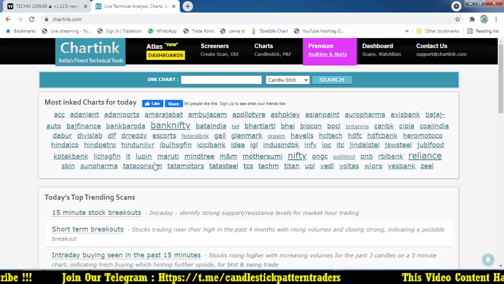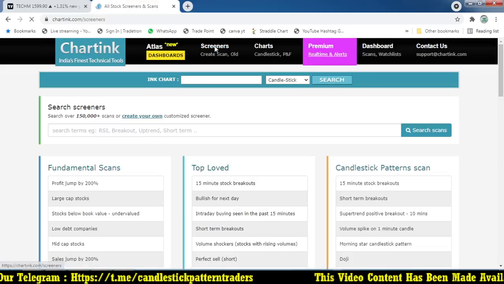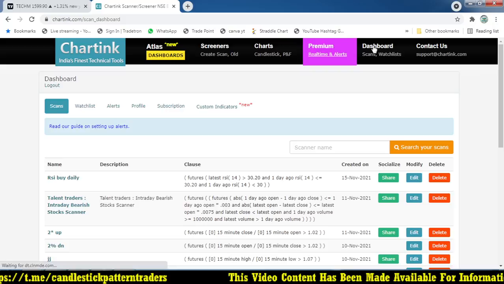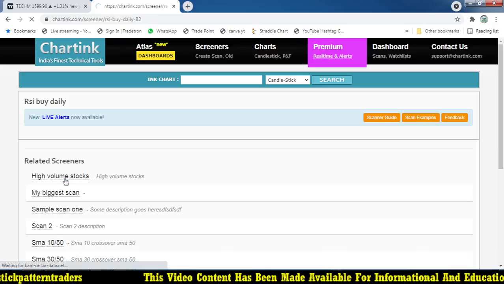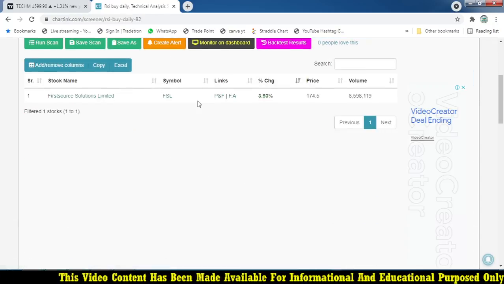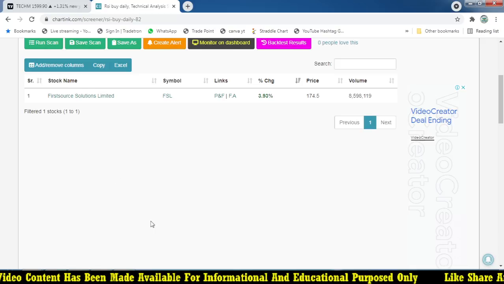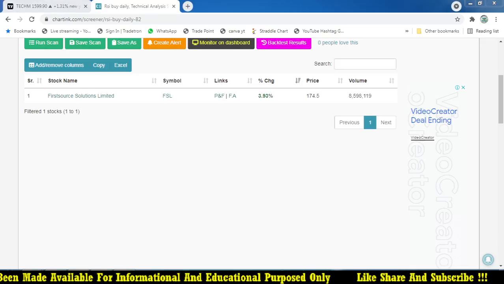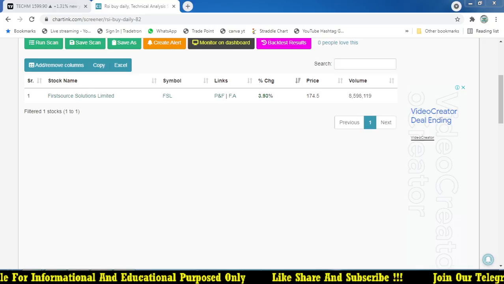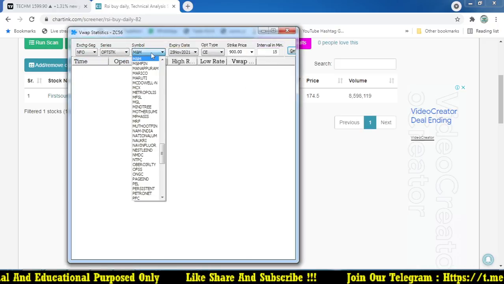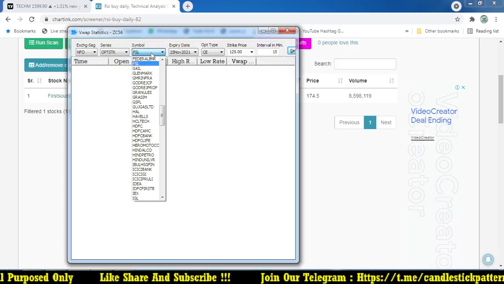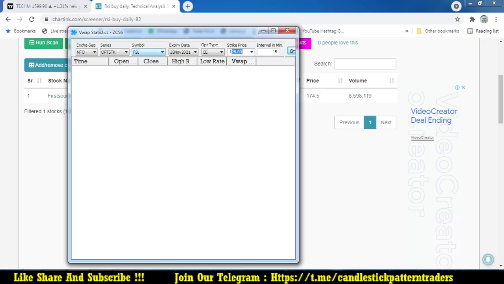What happened today? I saw the stock which is coming at the start of the day. It's FSL, the only one stock which is present in the morning itself. When I saw that option, FSL was trading somewhere around 7 rupees. That is a good opportunity. FSL, I saw the 170 call option.